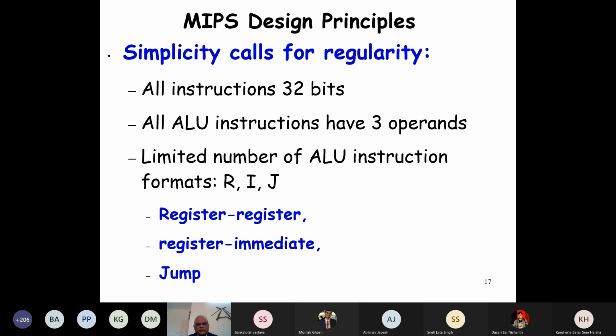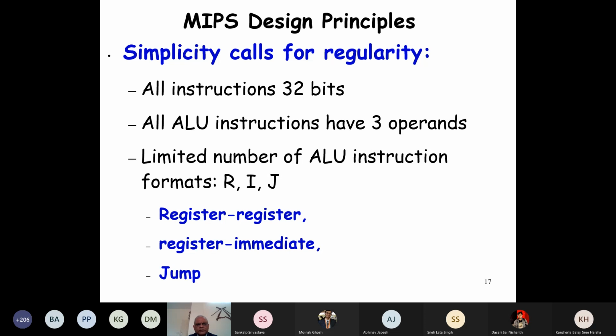The instructions are very simple, programs are easy to write, and anything that is simple is regular. Then you have to remember very little. If it is complex, these are irregular, and all are special cases, you have to remember all of them. So all instructions are 32 bits. All ALU instructions have 3 register operands.